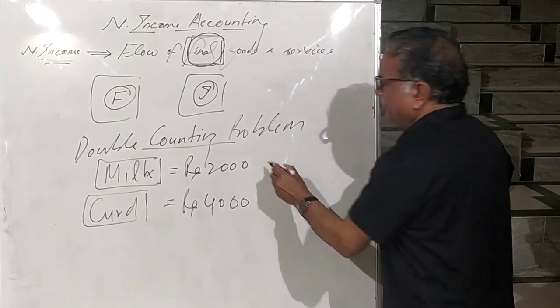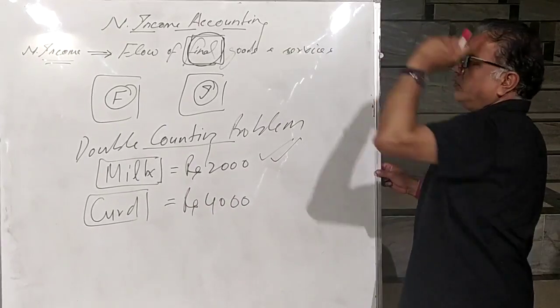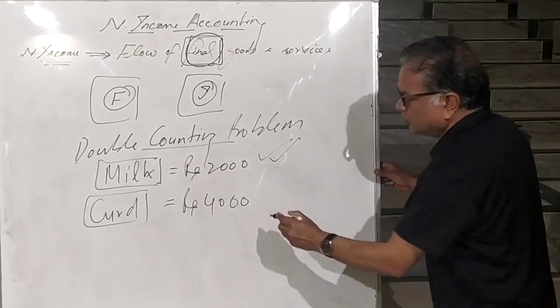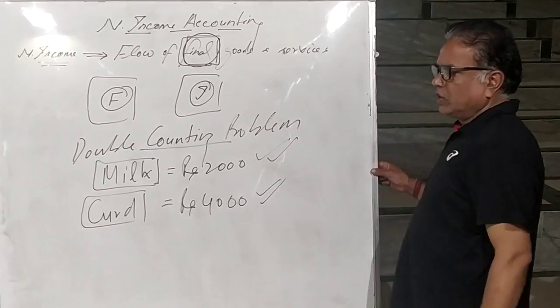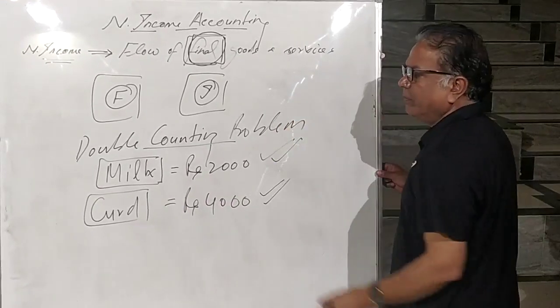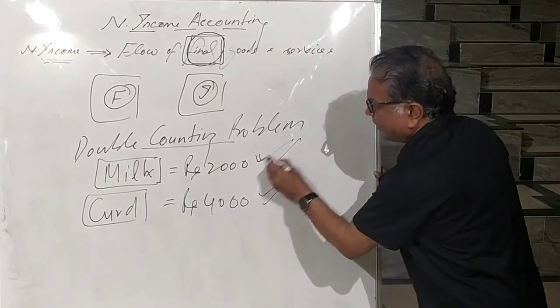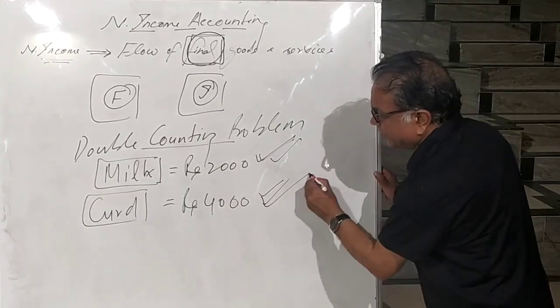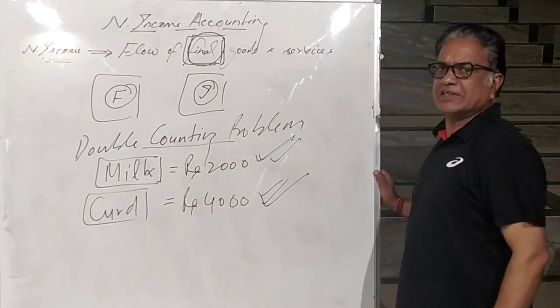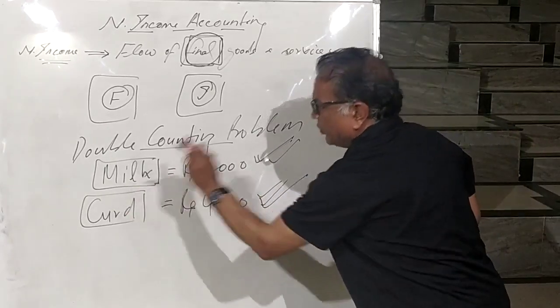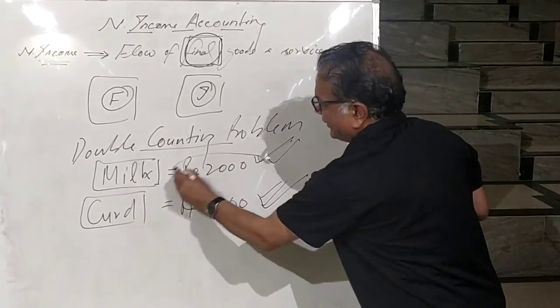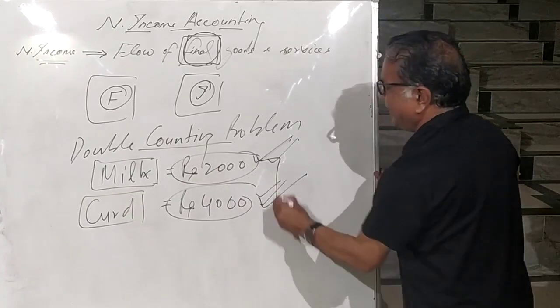Now if you take milk also in the total goods and services, you take curd also. So here in curd, the milk value is already included. So here you have taken the milk and again you have taken curd. Inside the curd, the value of milk is there. So how many times you have included the value of milk? One time here, one time here. How many times? Two times.